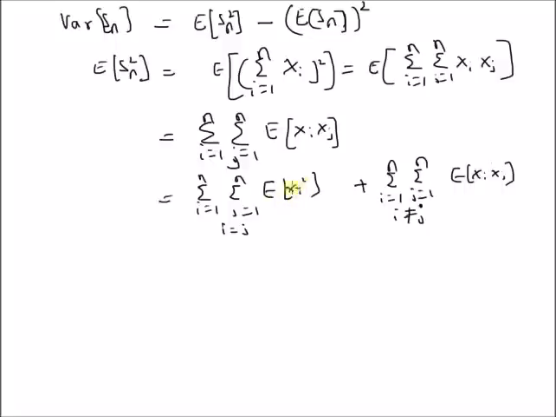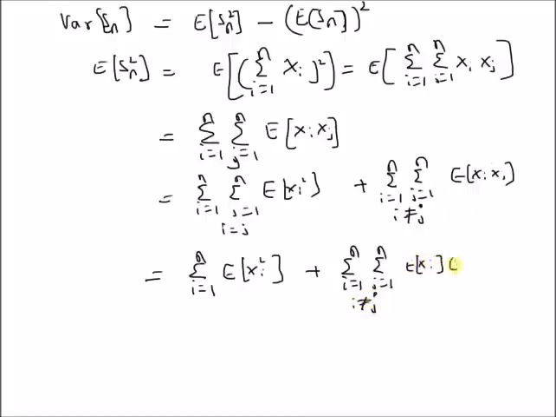And this should be equal to summation i equal to 1 to n, by putting j equal to i here, we have only one summation, and this expectation has xi square. Plus summation i equal to 1 to n, summation j equal to 1 to n, i is not equal to j, expectation of xi into expectation of xj.